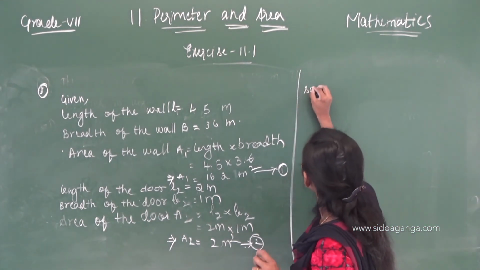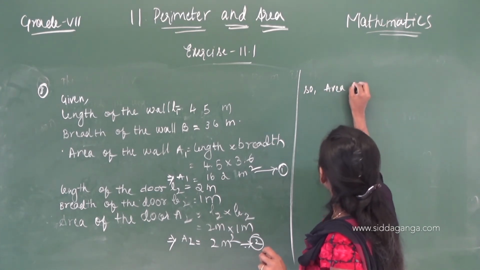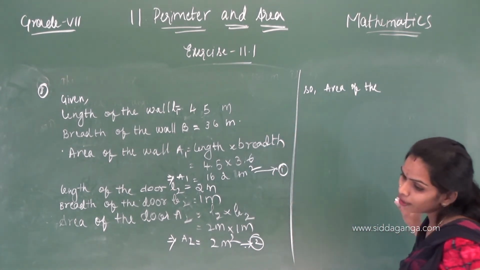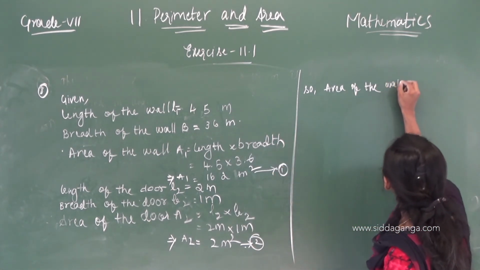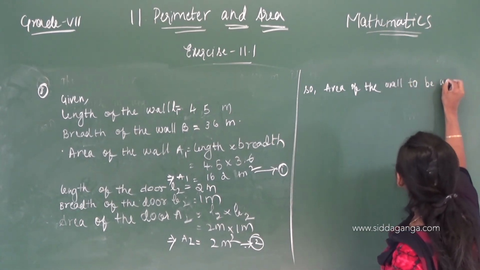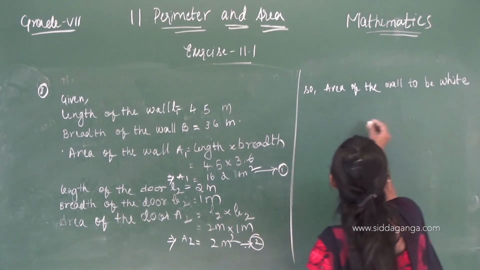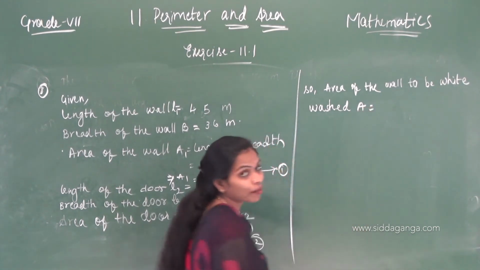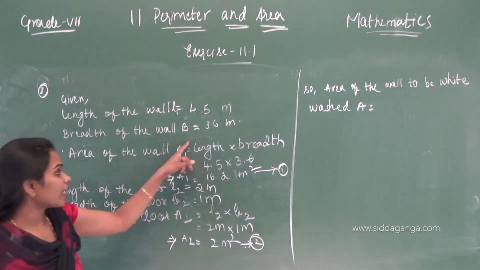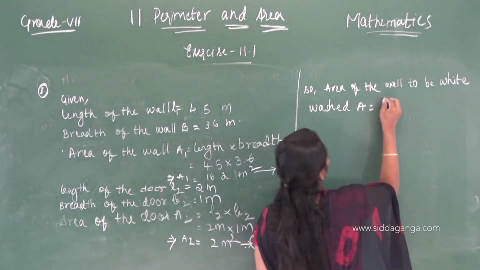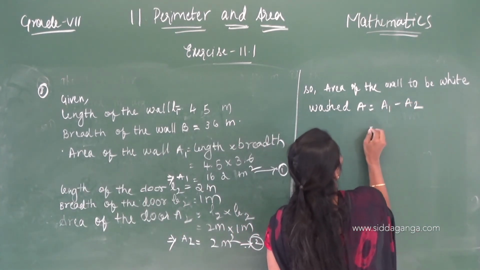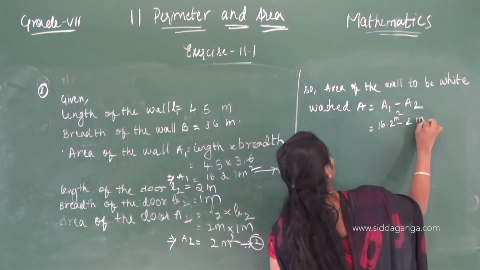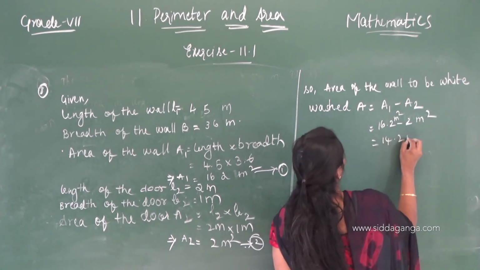So area of the wall to be whitewashed is A equals A1 minus A2. A equals 16.2 minus 2 meter square, that is equals 14.2 meter square.